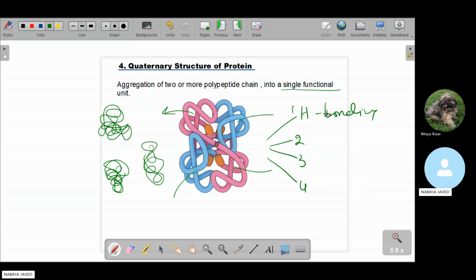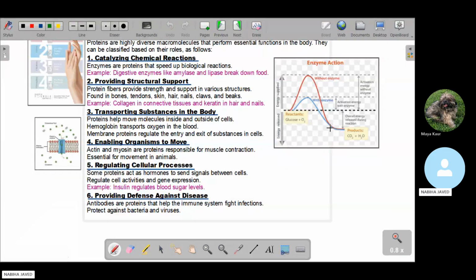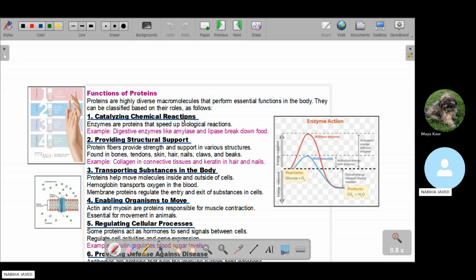So they both have four or five different types of bonding. In that sense I am asking which one has the maximum number of bonds. In the quaternary and in the tertiary they both have the same types of bondings. All right. Okay. The last point is about the functions of the proteins.